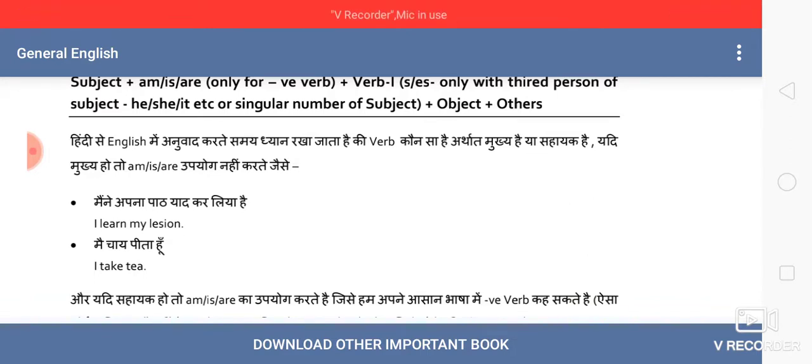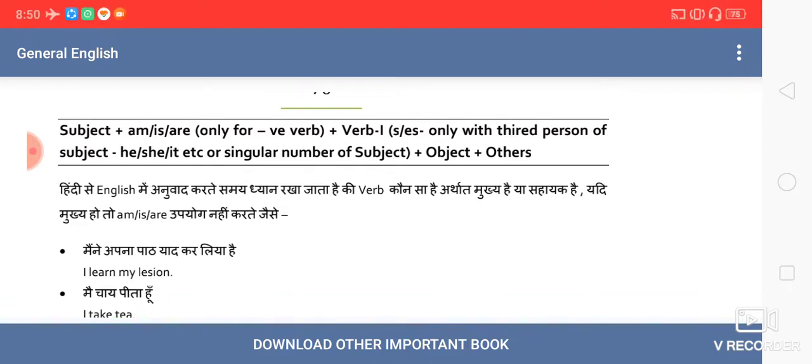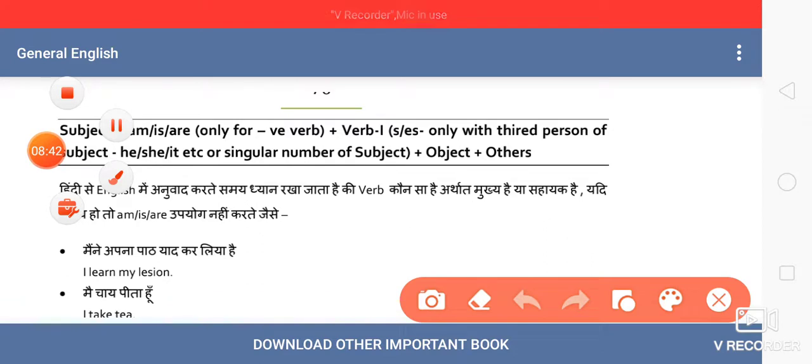Now I am going to tell you about is, am, are. Sir, in present definite tense, how can we imagine this? There are certain sentences where no action is actually done, but still we cannot imagine any sentence without a verb, like when you tell about someone's characteristics. In such sentences, you will not find any action being done, but still they require a verb. So in such cases, we will use this formula. This one is is, am, are.